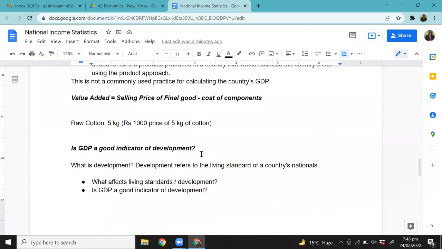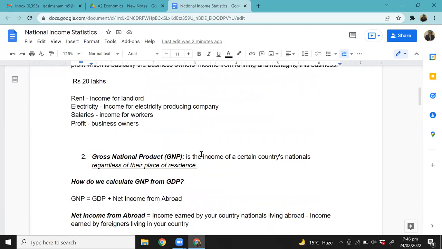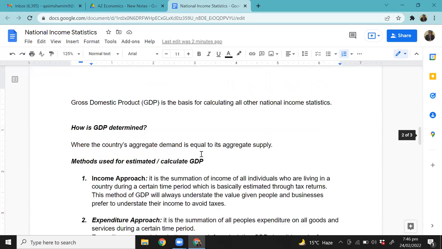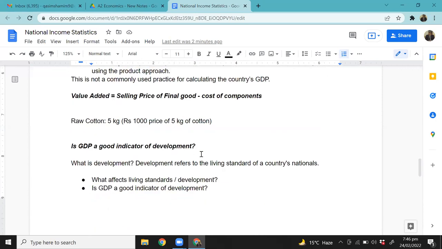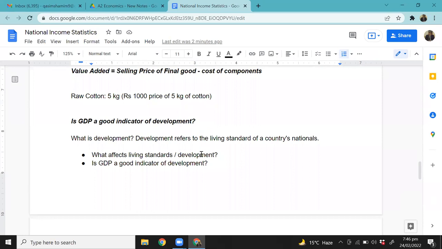Okay, now students, if this is clear, then we are moving forward, and this is a very, very important topic from an exam point of view. The one that we just discussed is also important, but perhaps not as much as the one we're about to discuss. That is: is GDP a good indicator of development?